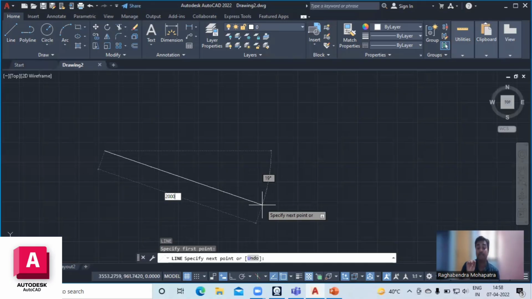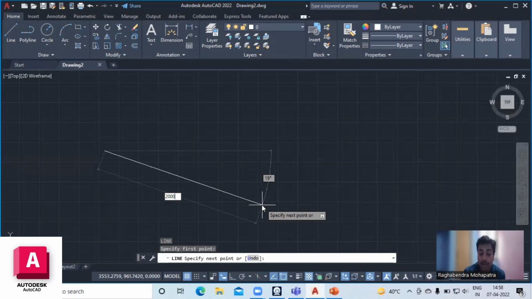Remember, if you do not click the enter button, the command does not display on the screen. If you click the enter button, then AutoCAD accepts whatever command you put in the command box.